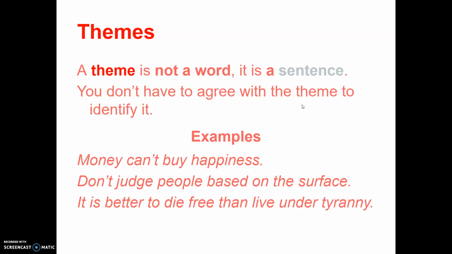So here's some examples. Money can't buy happiness. That is a complete sentence. That is applicable to lots of people. Now, I, for one, agree with this. But even if I didn't agree with it, if my literary work is discussing this, that is still the theme.